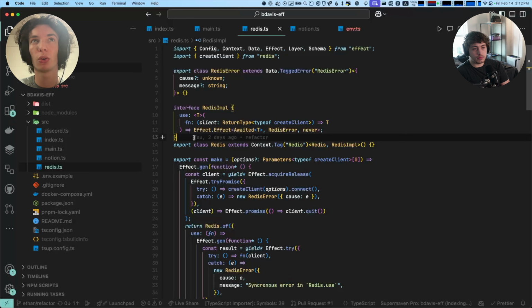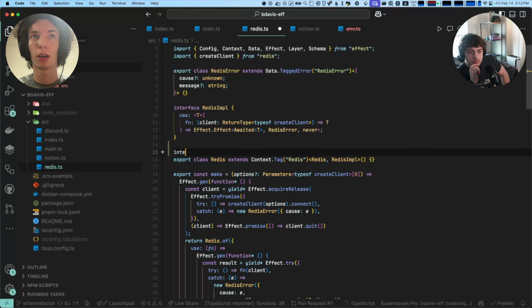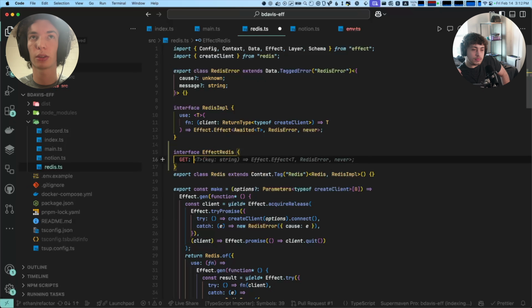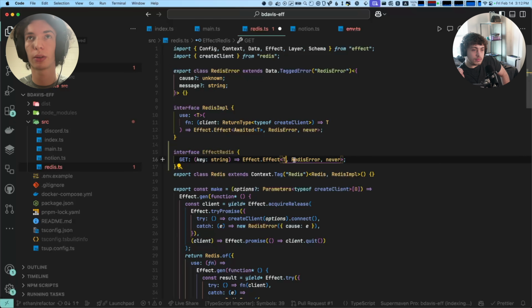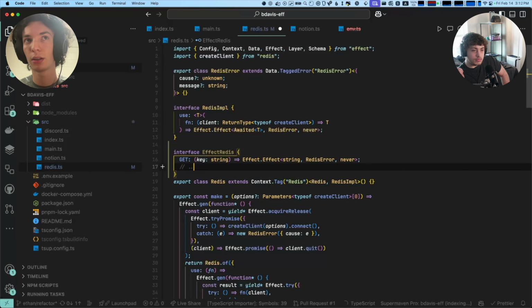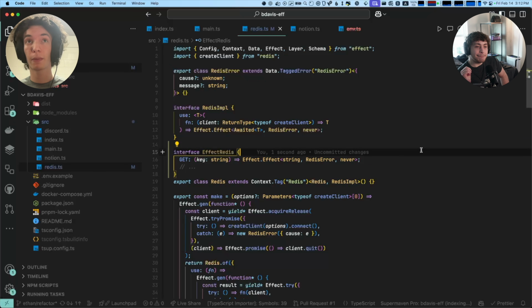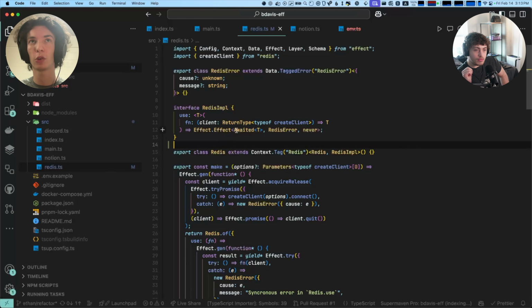So this pattern, I'm going to call it the use pattern. This is a way of wrapping non-Effect things in Effect. You could imagine we could create our own Effect Redis, and it's going to have a get that returns a string, and then a set, and we could theoretically do this for every command. But that's kind of a lot of work to write out that type and then implement it. So a really common pattern when you're just starting out interfacing with non-Effect things is this use pattern.